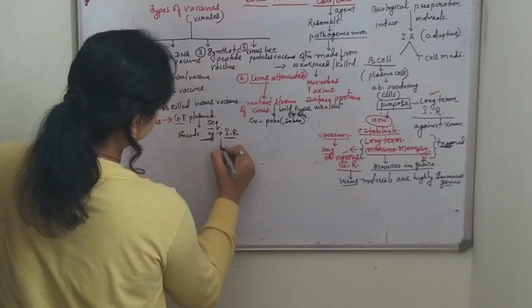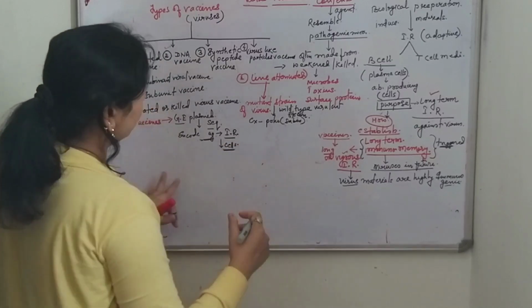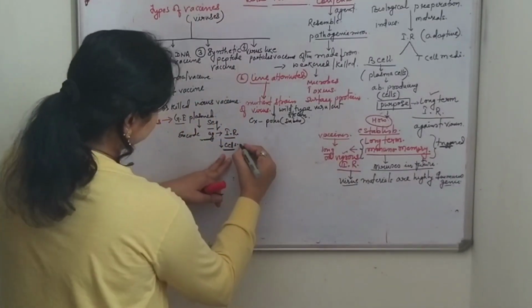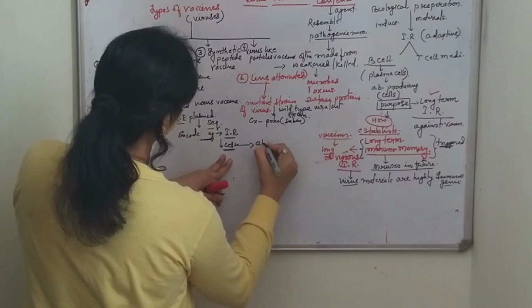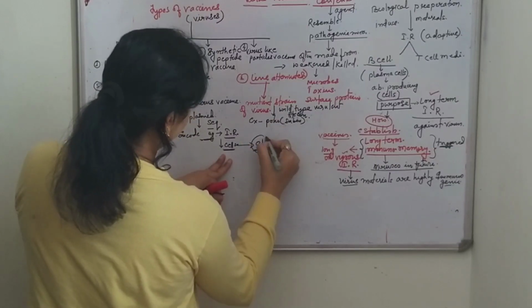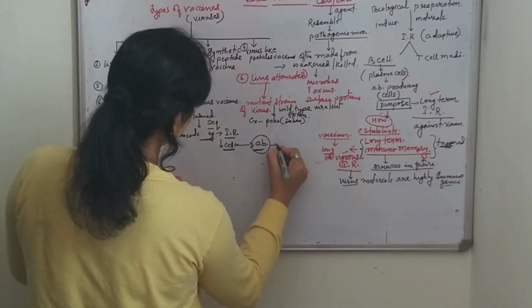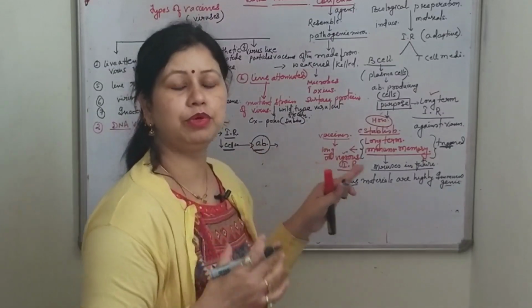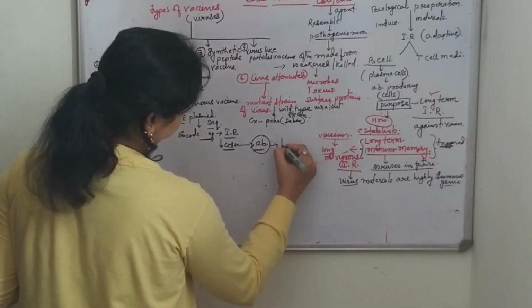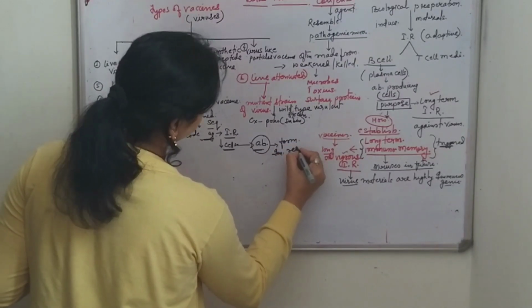So the cells can directly produce antigens, and after that these antibodies form a protective immunological response.